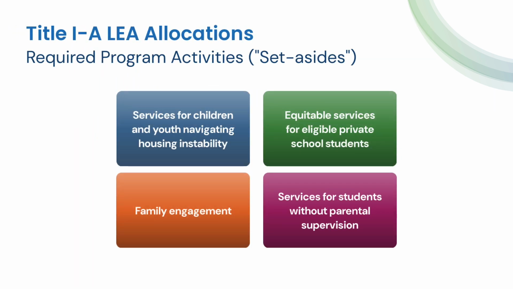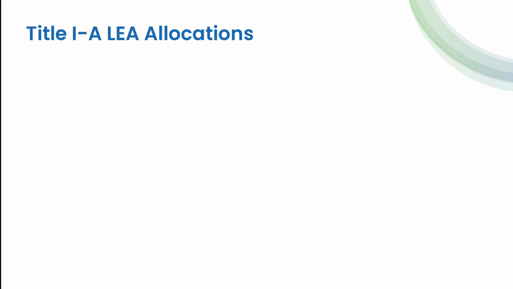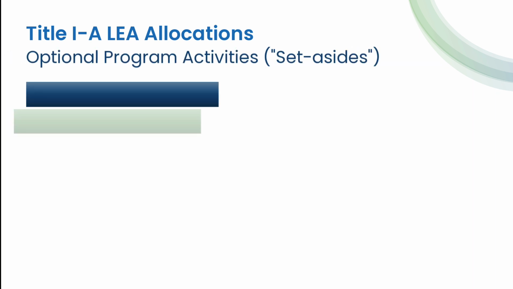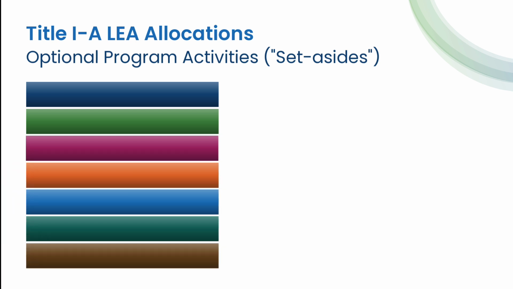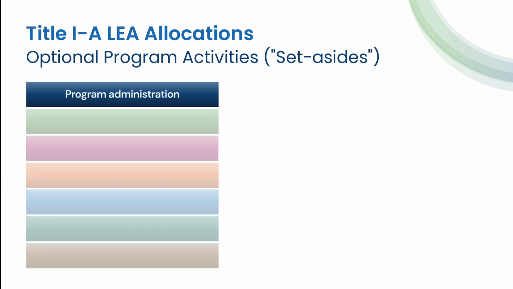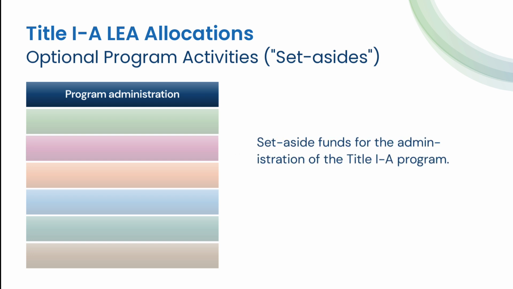Once all of the required set-asides have been reserved, the LEA can decide among an array of optional activities to implement district-wide in order to better serve schools and students. Program administration. Districts may set aside an amount to cover costs associated with the overall administration for operating the Title I-A program. These costs may include staffing to carry out the administration of the Title I-A required and optional services offered in your district.